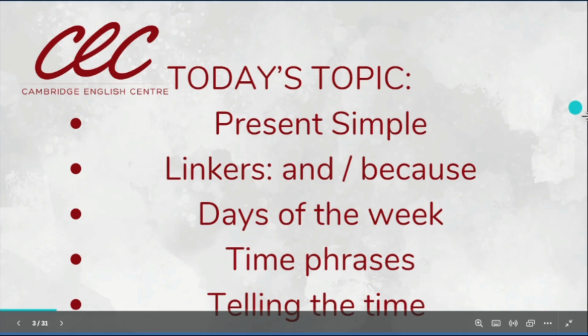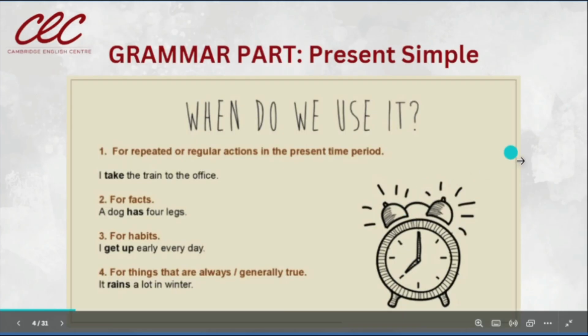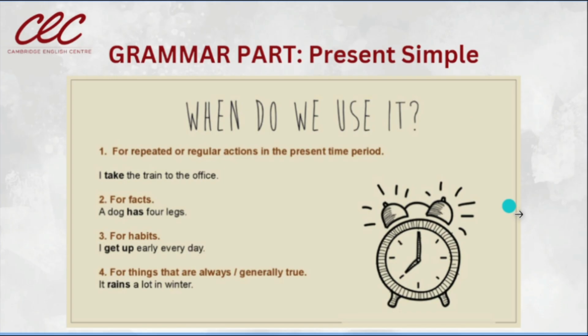So we are going to start with the first topic, that is the present simple. When do we use the present simple? Yes, we use the present simple to talk about repeated or regular actions in the present time period. For example, I take the train to the office. We can also use the present simple to talk about facts. A dog has 4 legs.